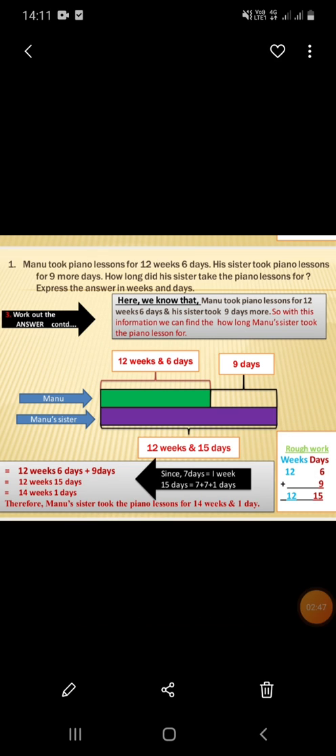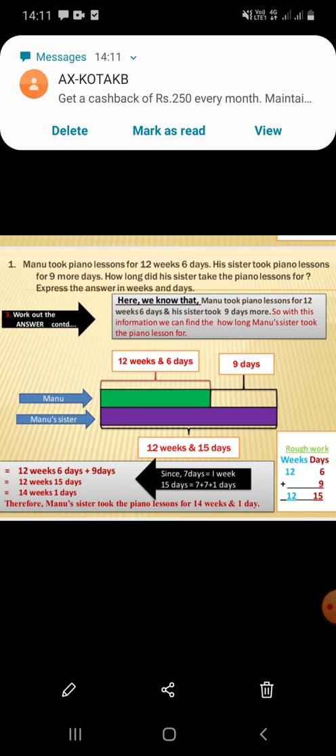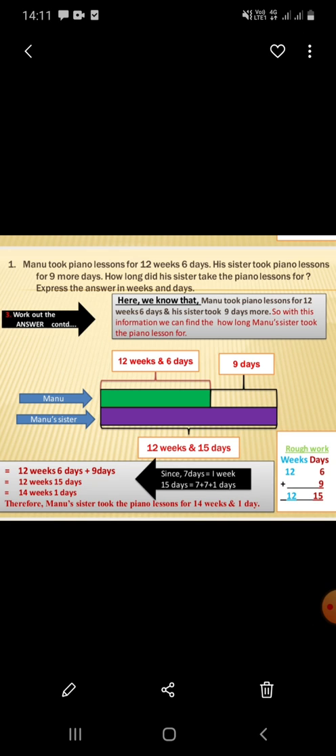Yes children, here is the working to get the answer. Yes, we are getting 9 more days. Manu's sister is taking 9 more days. The clue is more over here. So we have to add, right? Very good. So we have done the addition over here. 12 weeks and 6 days plus 9 days gives us 12 weeks 15 days. Right?